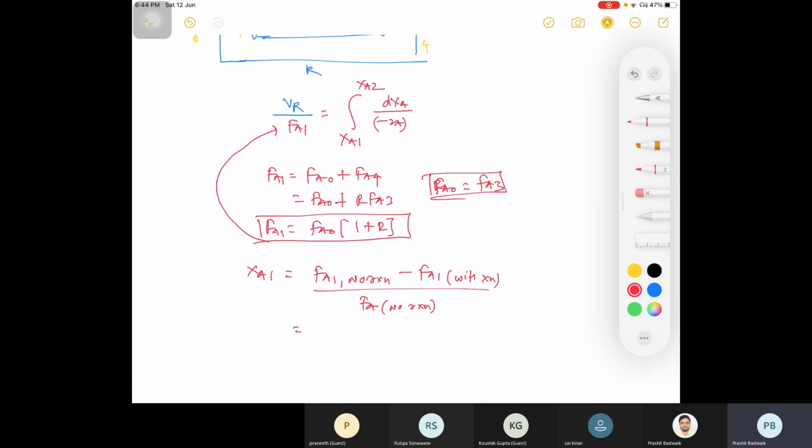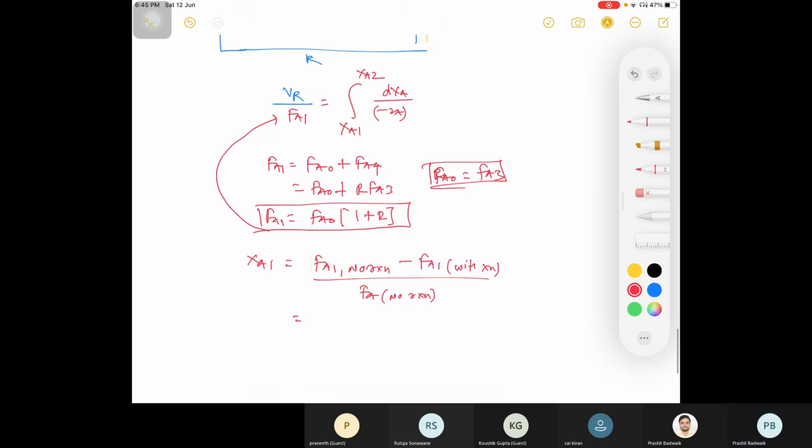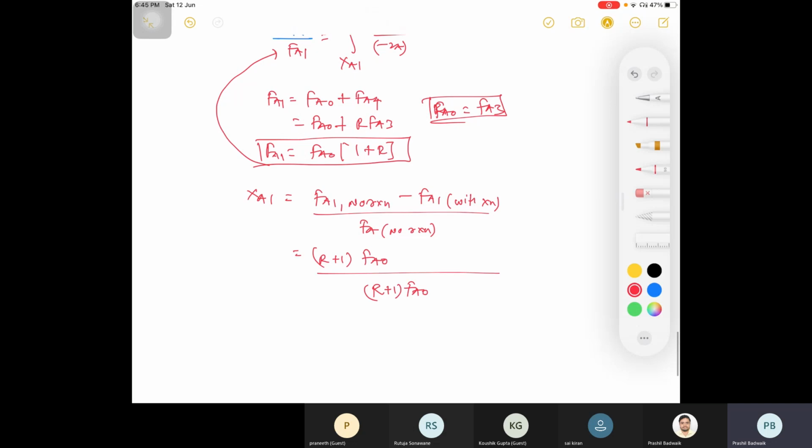What is the value of FA1 with no reaction, Rutuja? FA0. Okay, sorry, I'm saying FA1 is FA0 plus FA4, right? FA4, that is your R into FA3, right? So if you take out common, I'll write here, that is your R plus 1 into FA0, right?